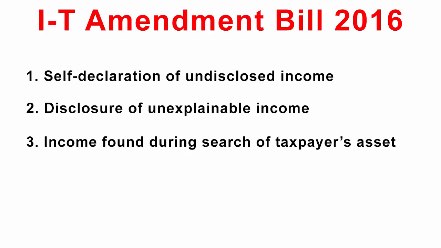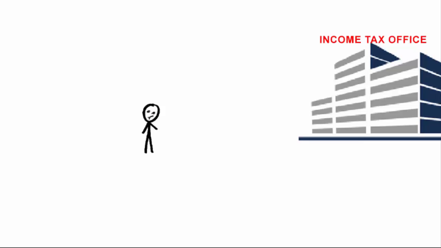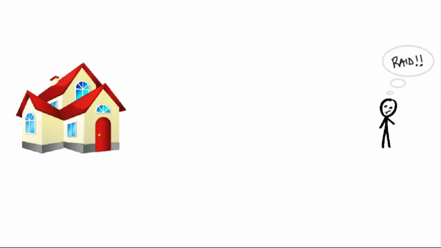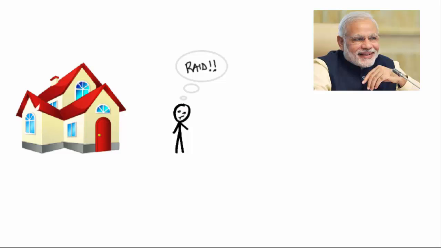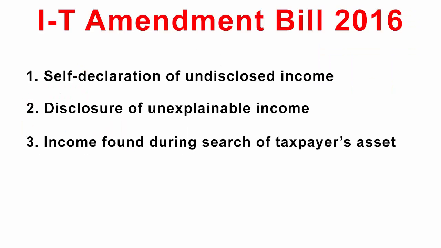And the third one is income found during search of a taxpayer's assets. Here the income tax authorities may initiate an investigation and search of the assets of a taxpayer on the suspicion of possessing undisclosed income. We can also call this method a reactive measure from the government. So these are the three formats in which we will understand the Income Tax Amendment Bill 2016.